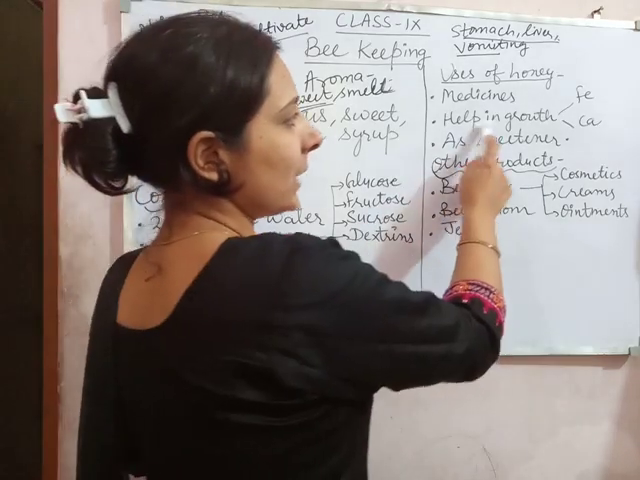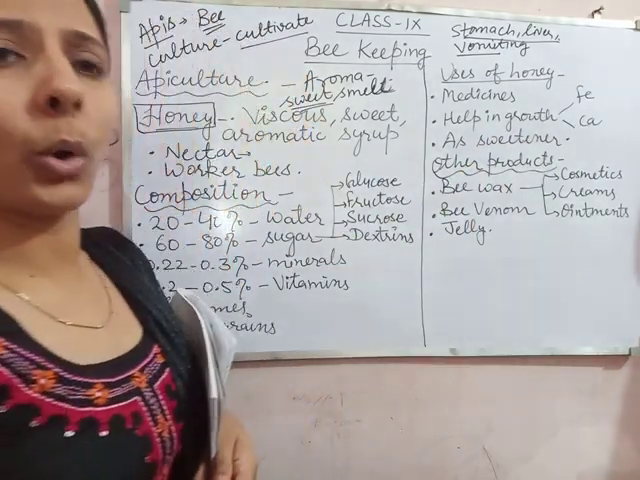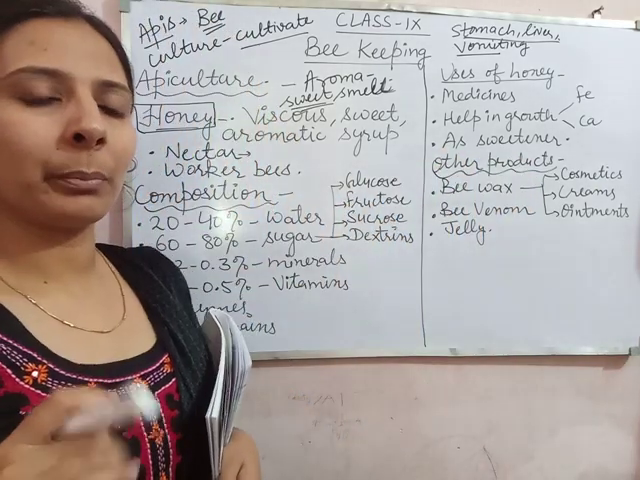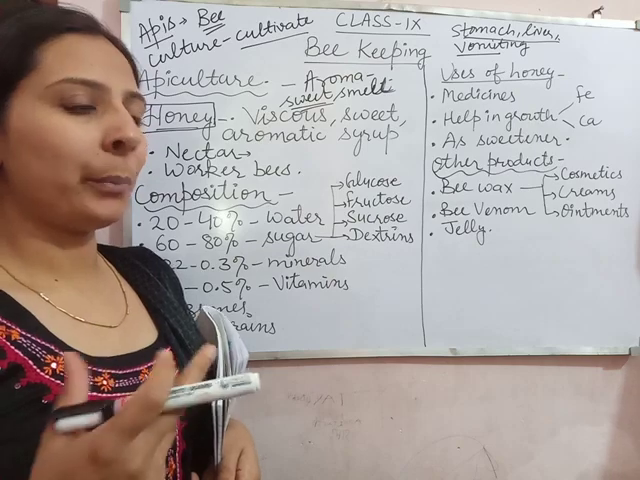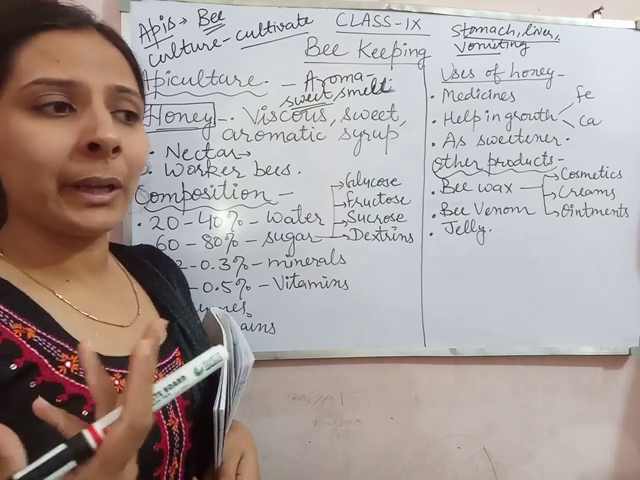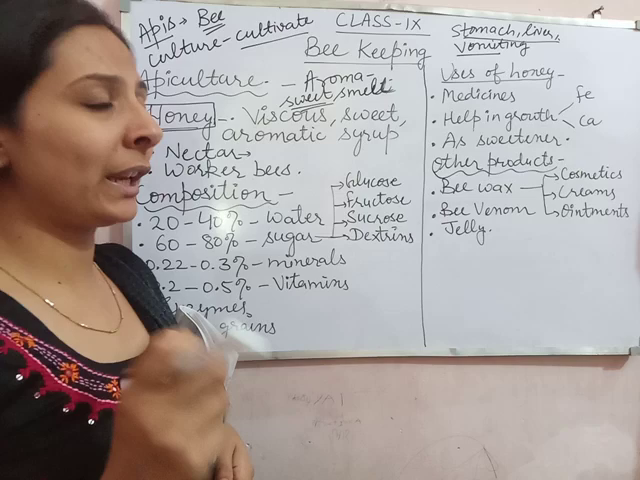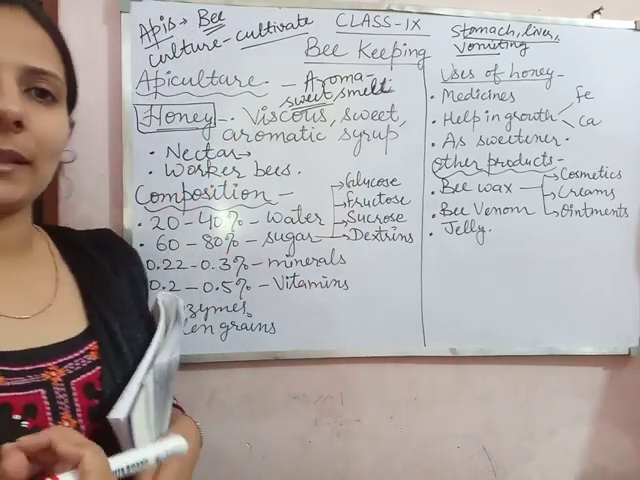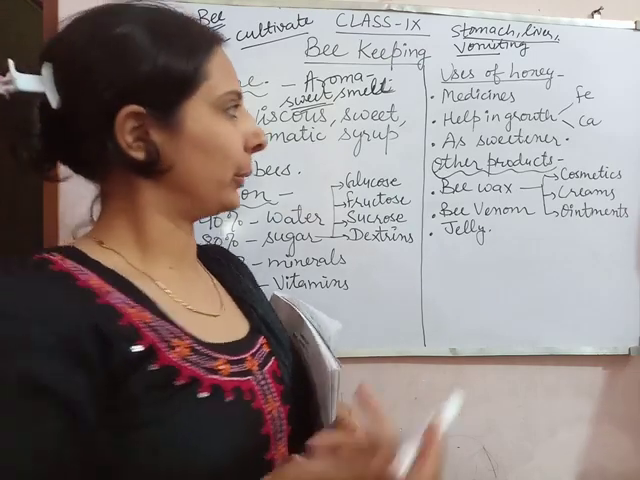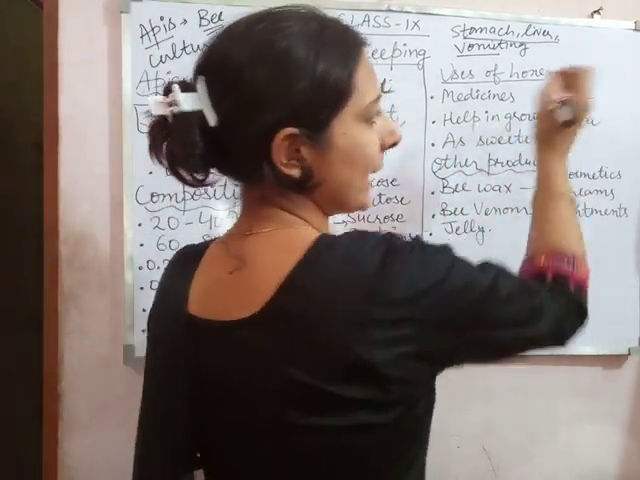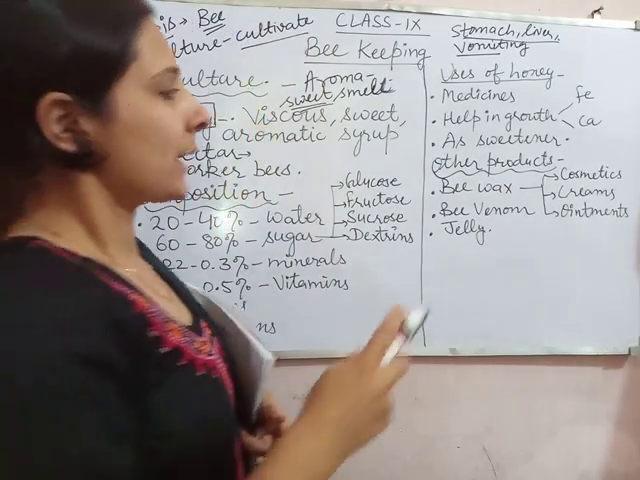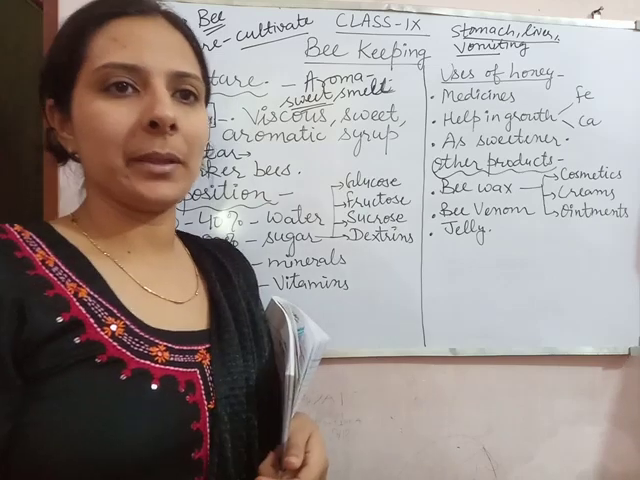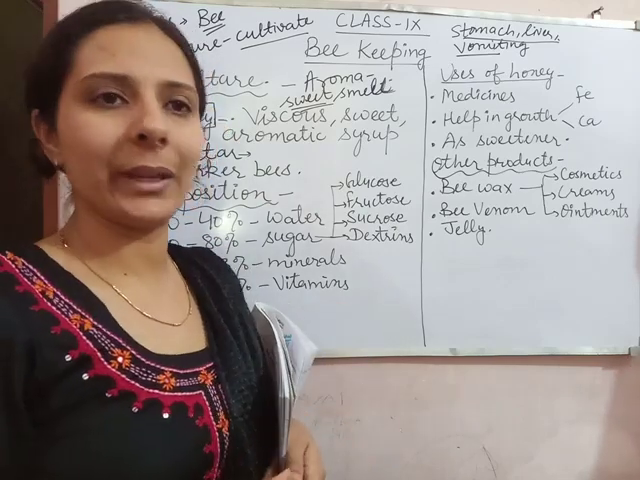Second, it helps in the growth of human beings or any living organism. It is used in plants also, for pollen grains and mainly for cross pollination. It is sprinkled, a spray is made and sprayed over the plant so that insects come and cross pollination happens. So it helps in growth as it contains iron and calcium also, and it is used as a sweetener in many bakery items.